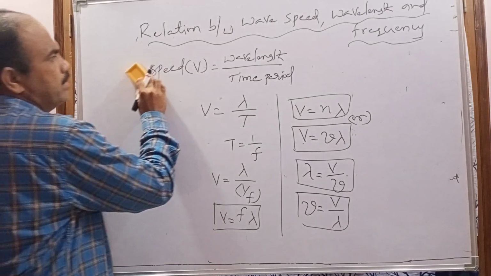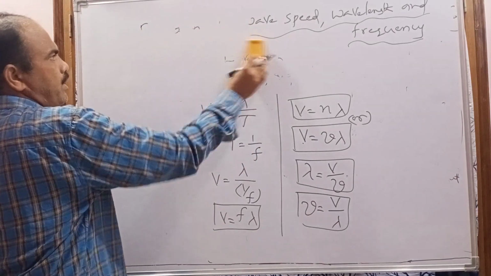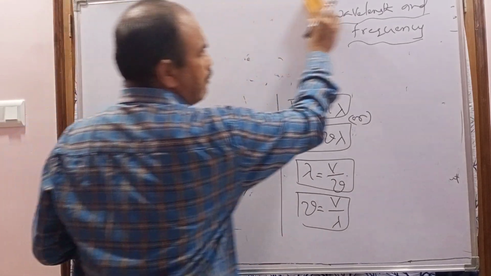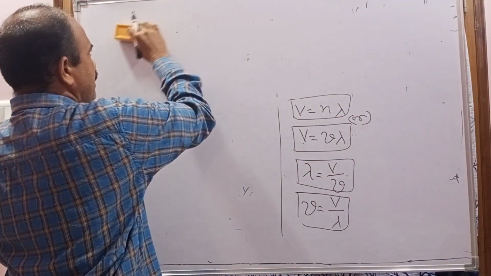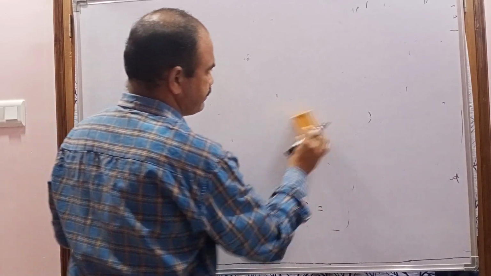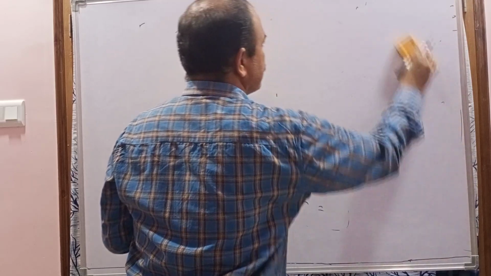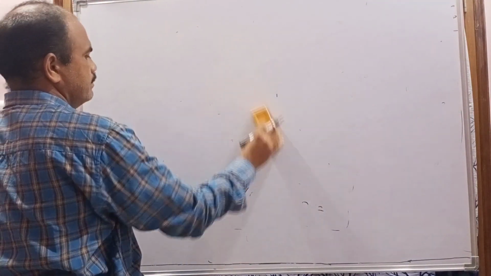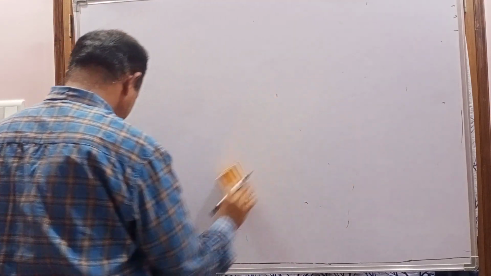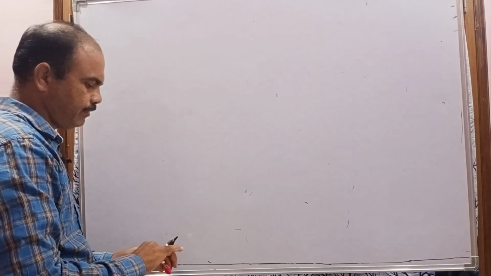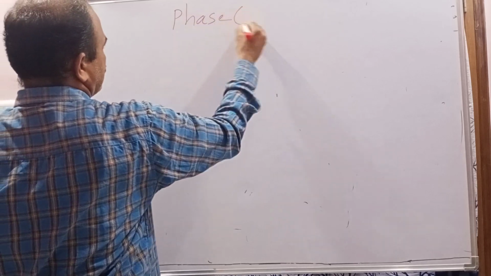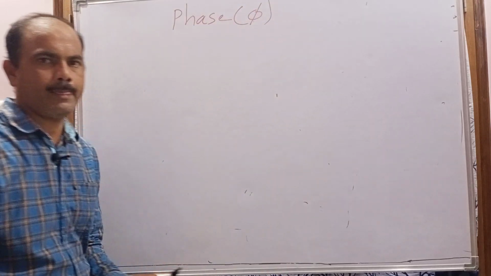And next I am moving to phase. So far I explained about the wavelength and speed and the relation between speed, wavelength and frequency. Next I am going to explain about the phase. This is also an important topic, phase. Phase is denoted with the letter phi.